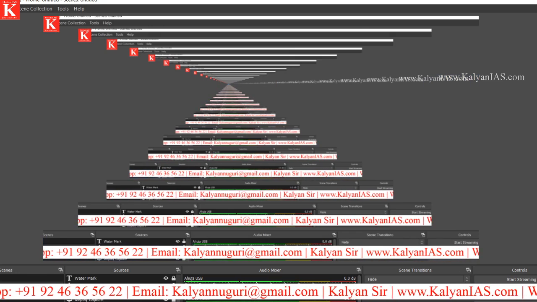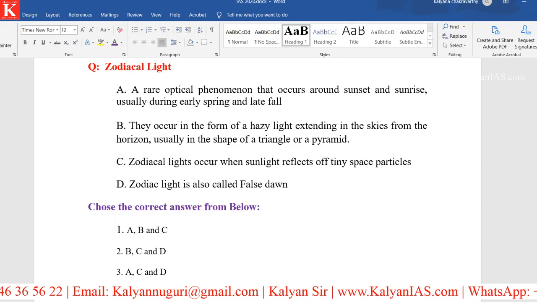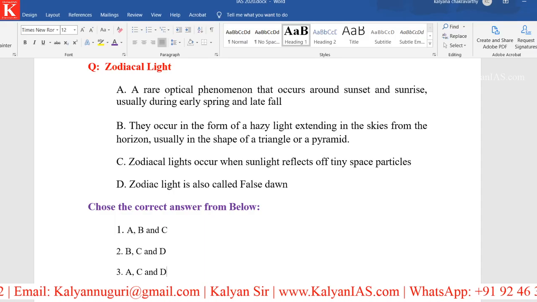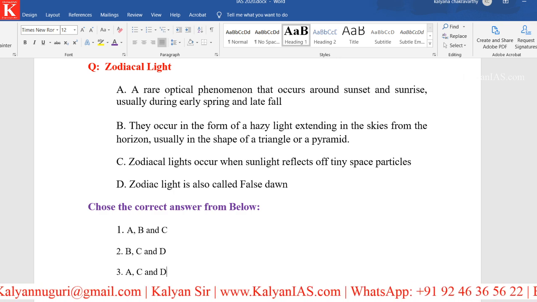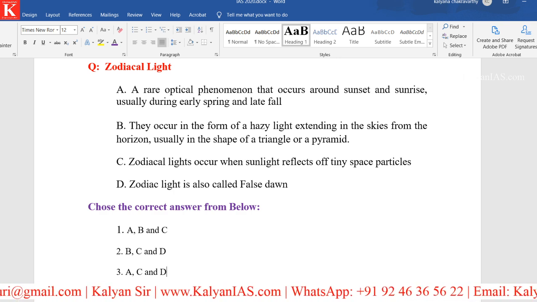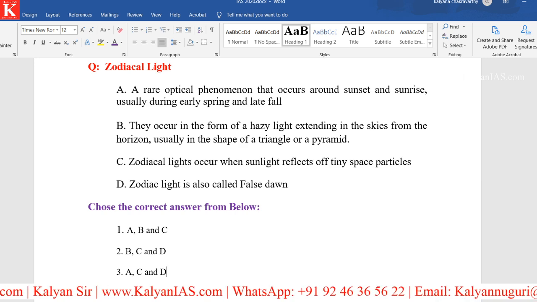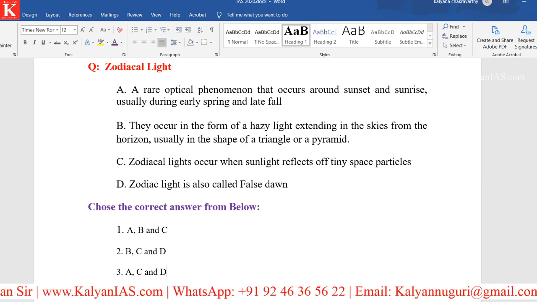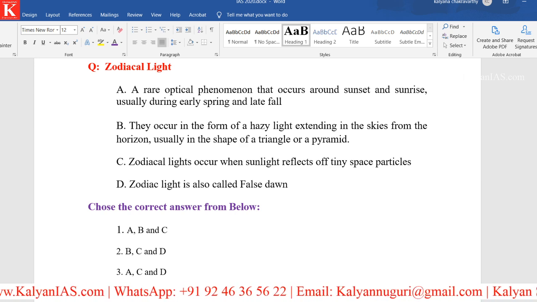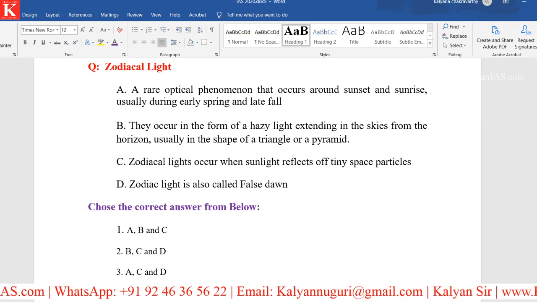Good evening. In today's session, I'll be opening the document directly, and let's look at the questions and continue our discussion. Look at this, please. You must have definitely heard about this zodiacal light. What is this? It's a rare optical phenomenon that occurs around sunset and sunrise.